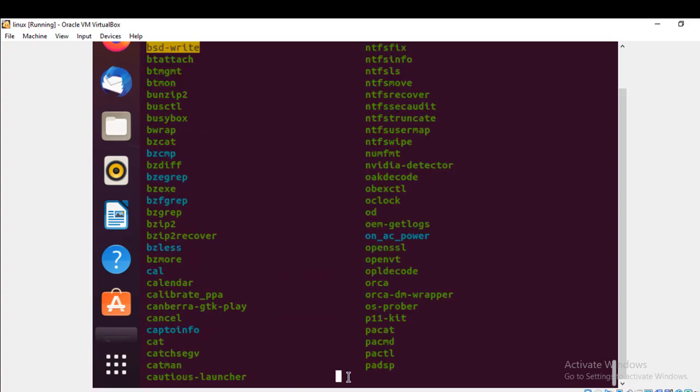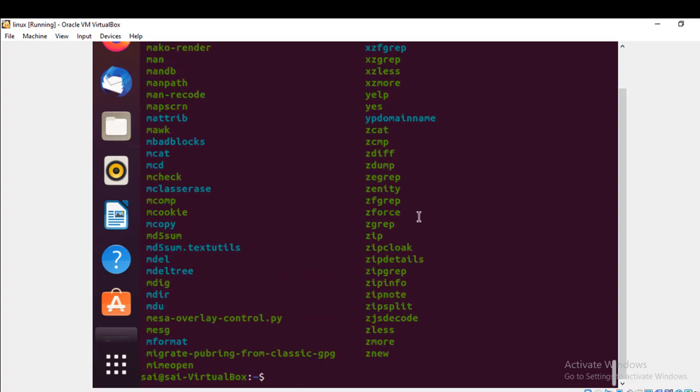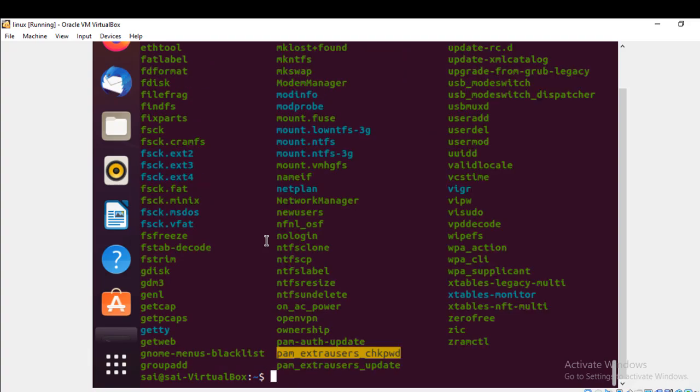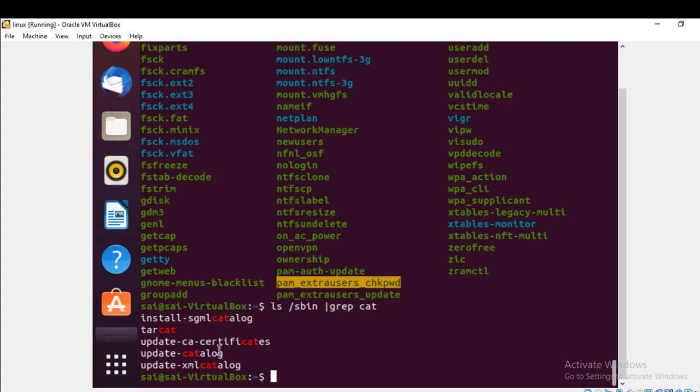See here, ls /bin. We are able to see all the files, like the commands and all details. Now if I want to see particularly the cat command in this bin, for this I'm going to use grep as usual, we all know very well. I want to find the cat command. See, I'm able to find the cat command.